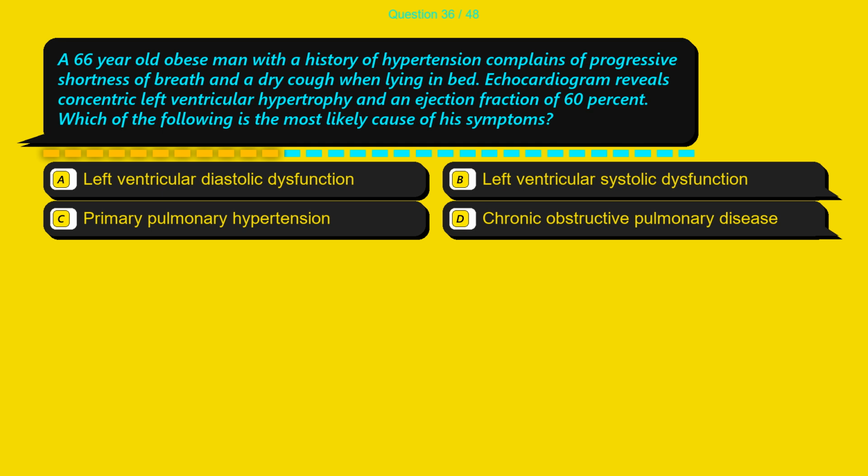Option A, left ventricular diastolic dysfunction. Option B, left ventricular systolic dysfunction. Option C, primary pulmonary hypertension. Option D, chronic obstructive pulmonary disease.